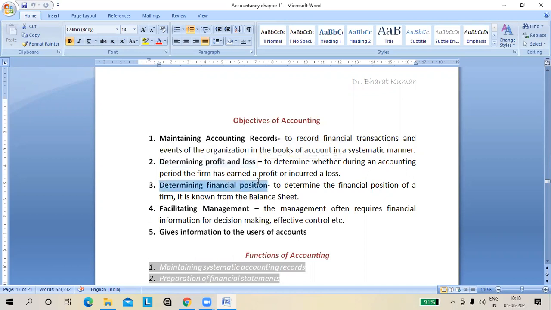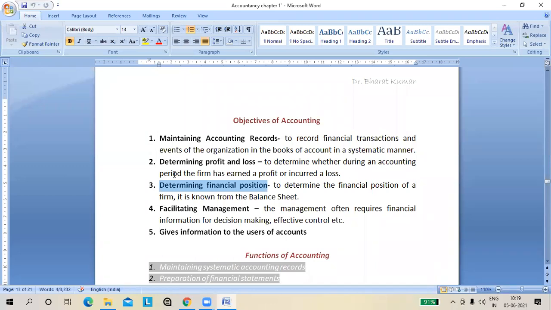Then determining financial position. Okay, before starting that, tell me, to know the amount of profit or loss, which statement have you prepared? This you know very well. Tell me. Revenue minus cost? No, that is the formula. But which statement will be prepared to know the profit or loss? Economic statement? Financial statement. Yes, financial statement.